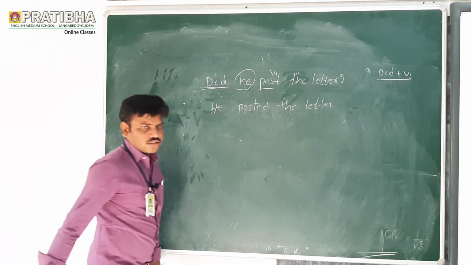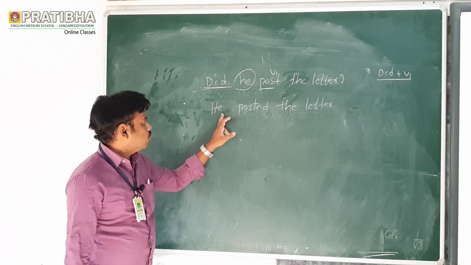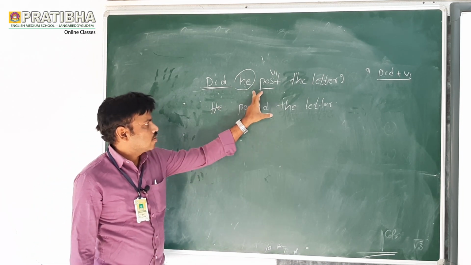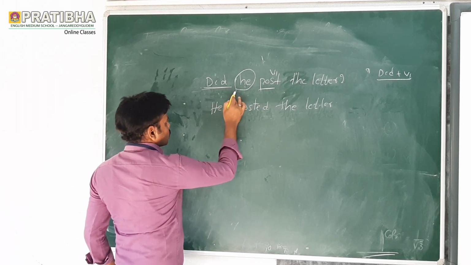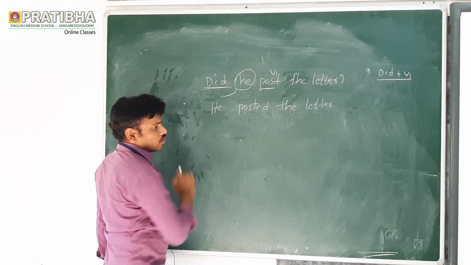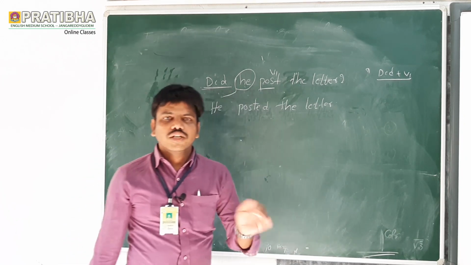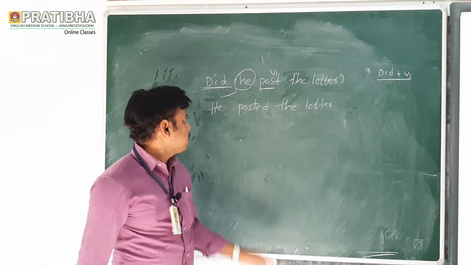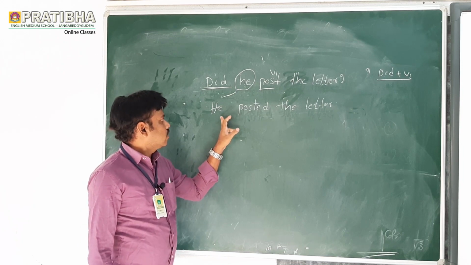Now I made it a positive sentence as I have told you already. He posted the letter. This is the positive sentence of this one. So did he post the letter? Now bring the subject first. Then only it will become a statement. Then only it will become an assertive sentence. How will it become a statement? First bring the subject in the place of the verb, and he posted the letter.